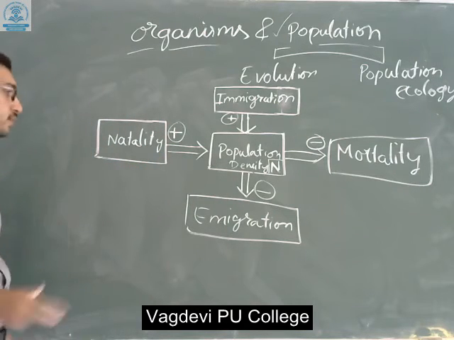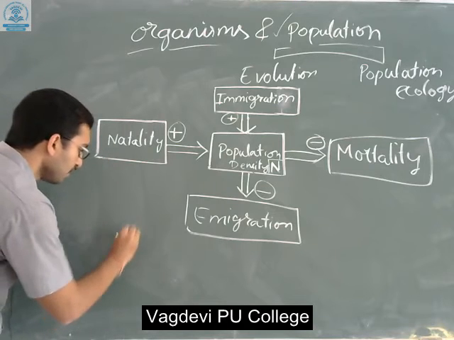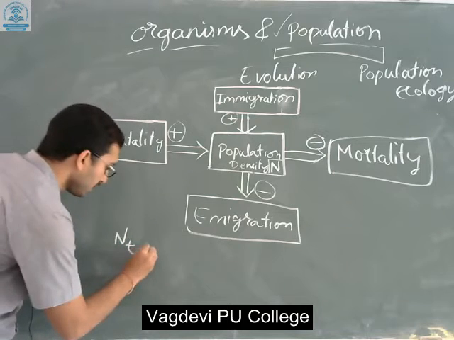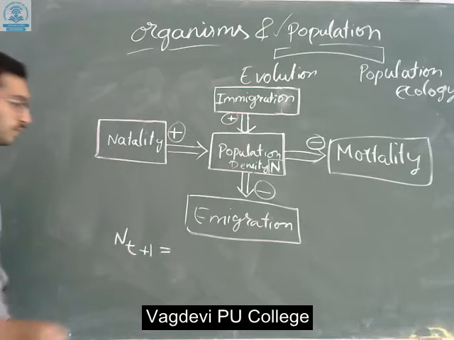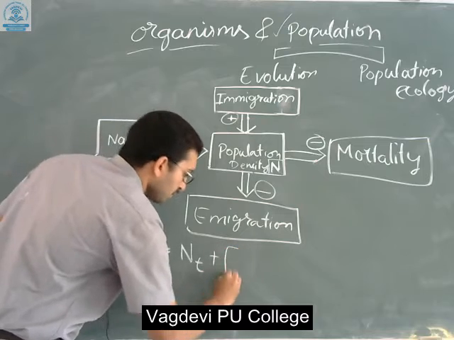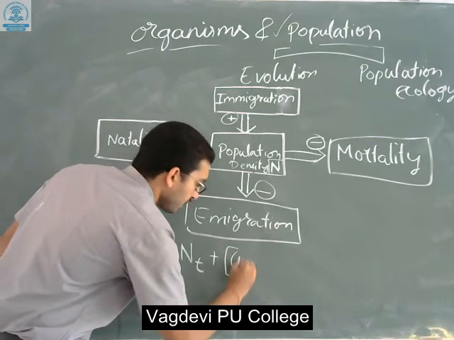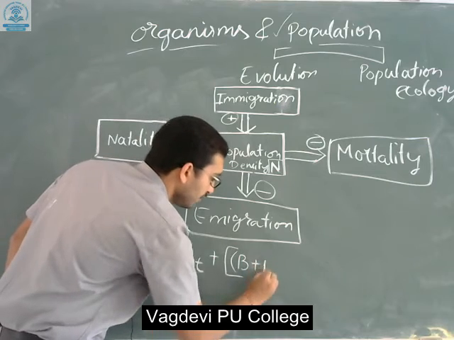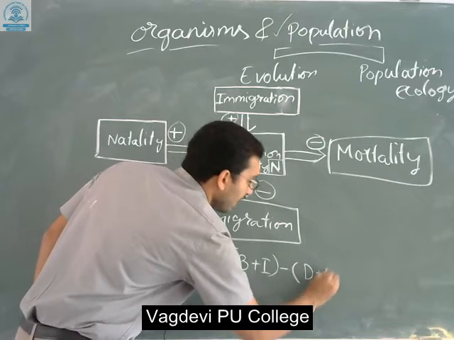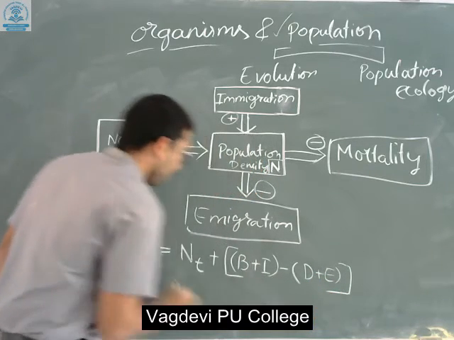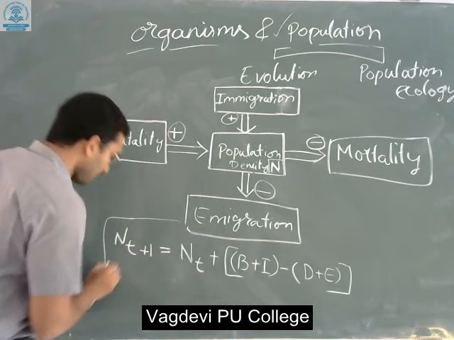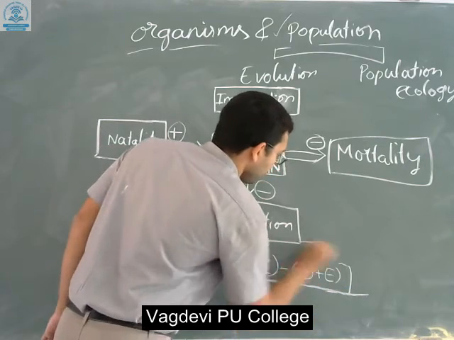It is denoted by a simple formula, where N is the population density. During time t, the number of population at a particular time is taken as births plus immigration minus deaths plus emigration. This gives the population density value. You have to remember this. In many multiple choice questions we can find this equation.